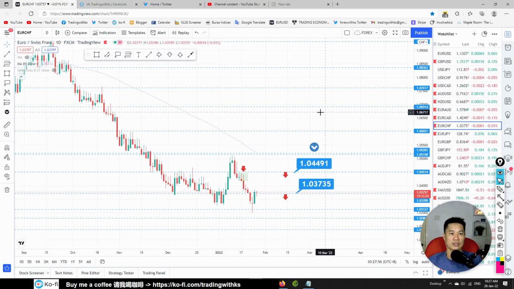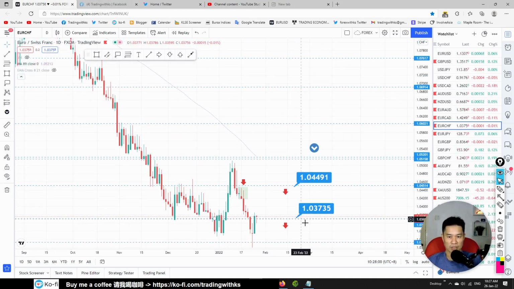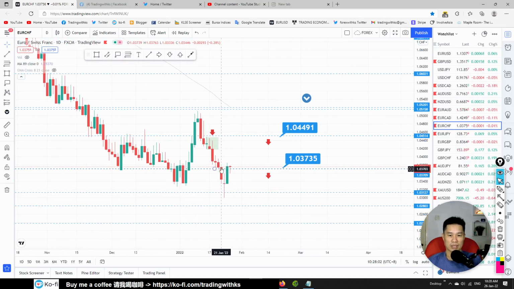Euro Swiss franc. You see, Swiss franc is quite weak. This is a turning point. The price went down, a doji, and then the price goes up and engulfs the previous price. So this looks like price is going up, like Euro is getting stronger, the stronger pair. Japanese yen, USD, and Swiss franc look like they're going to turn around, but nobody can confirm this until we see the effect of FOMC tonight.